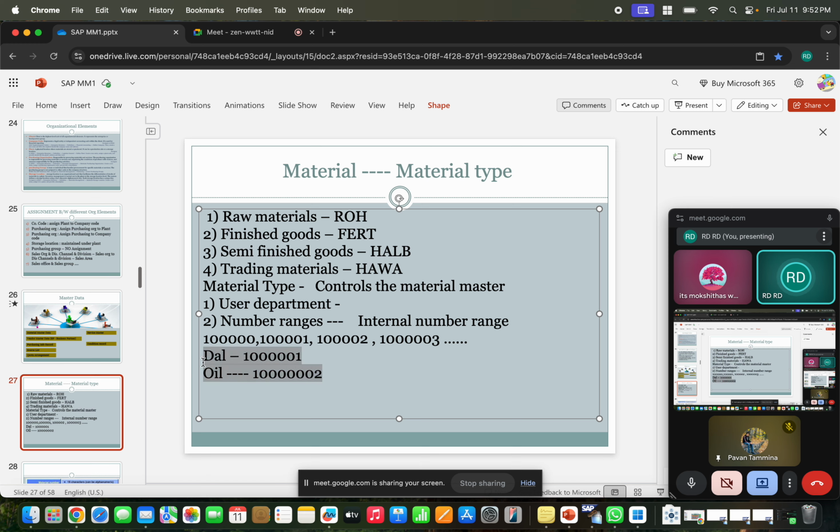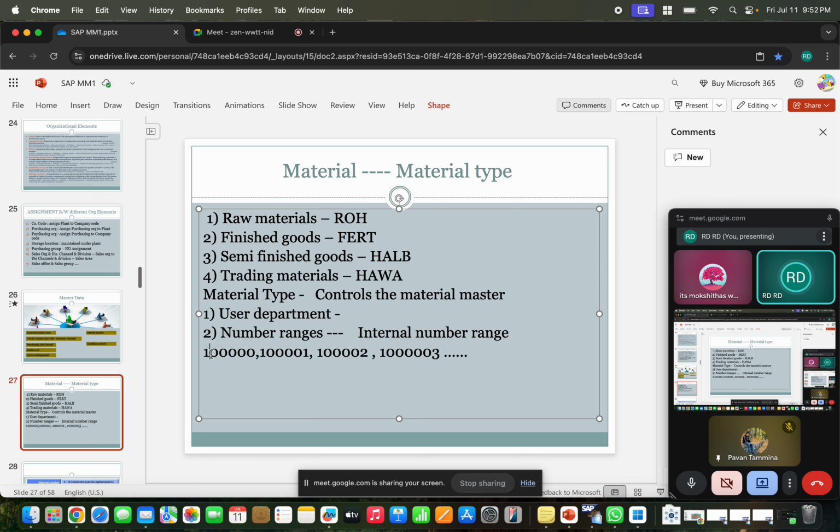So this is called internal number range. That means I'm proposing to the system to take from and to, like 1 lakh 1 to 1 lakh 100. Between these numbers you can take and create the sequence of materials.